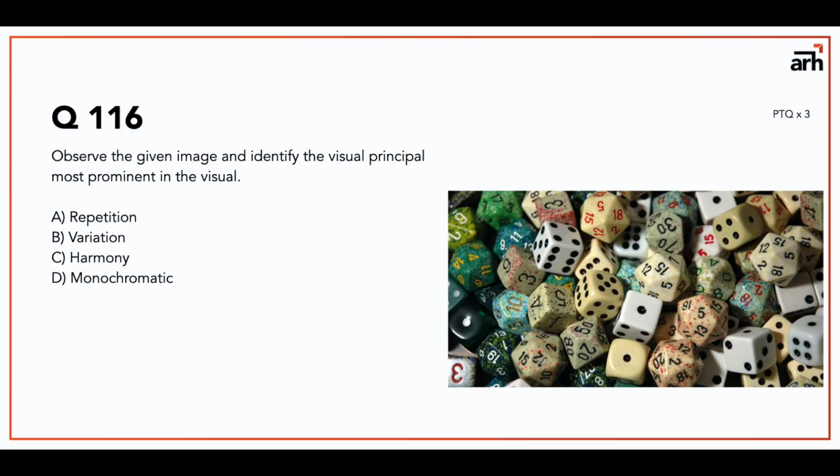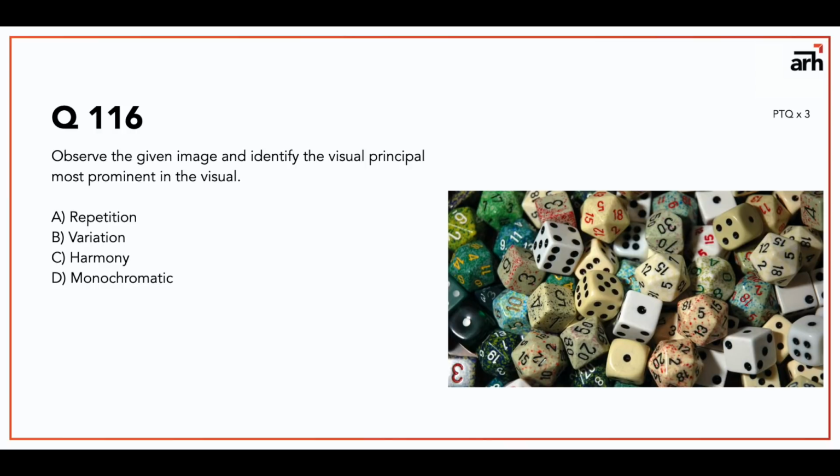You are given a visual, and it says observe the given image and identify the visual principle most prominent in the visual. If you look at the image, you see a lot of different things. Let's check one by one. Do you see repetition? Yeah, lots of things are repeated. Do you see variation? Yeah, variation of shapes, sizes, numbers and colors also. Harmony is when things go hand in hand with each other, so you can say harmony is also there.